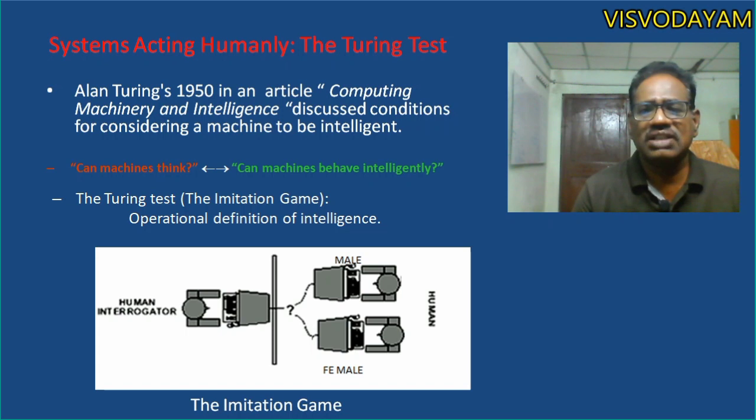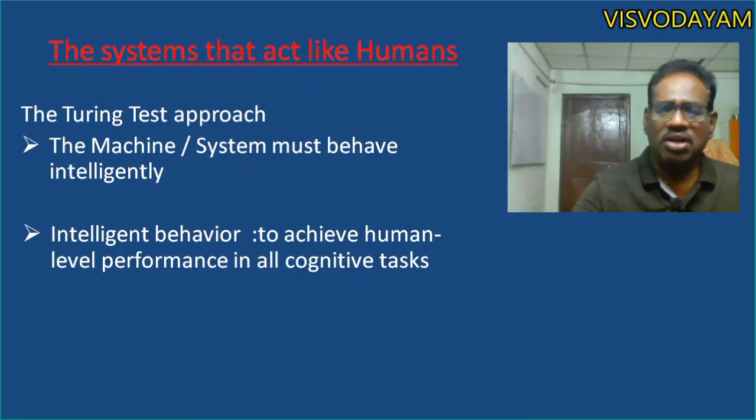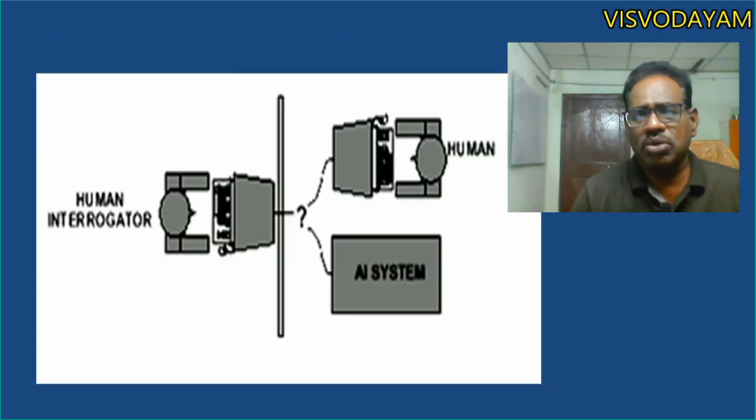So he modeled this game like this. There will be two cabins. One cabin is occupied by a human, may be male or female. The other cabin is occupied by the artificial intelligence system. And on the other side, the human interrogator will be there.